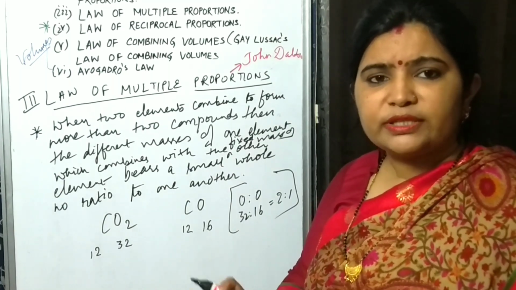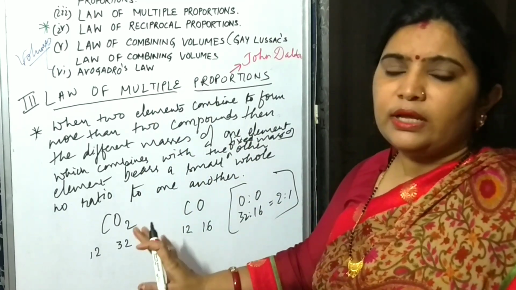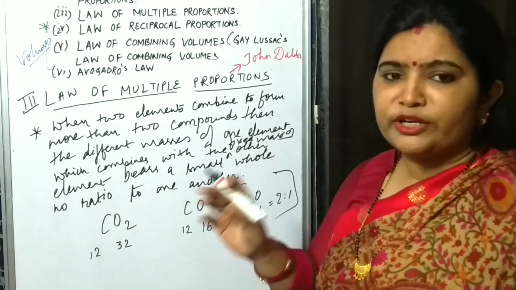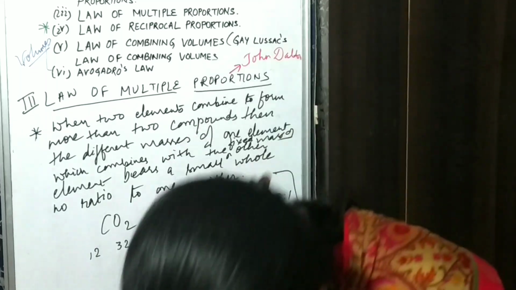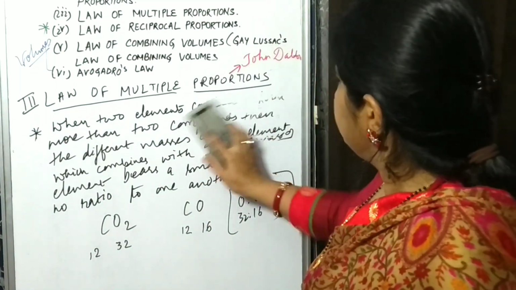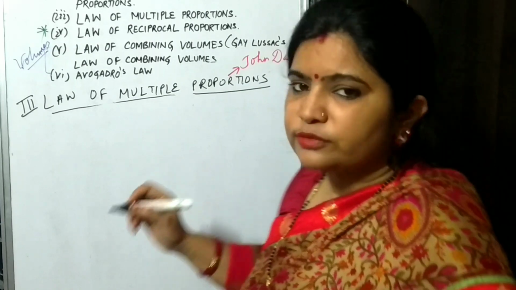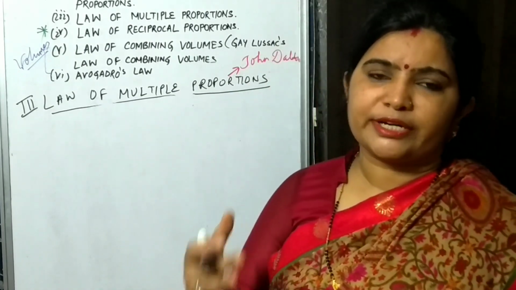Now on the basis of this law, I will explain one numerical also so that you can understand better. I am rubbing it out. Suppose we take different compounds of nitrogen and oxygen.